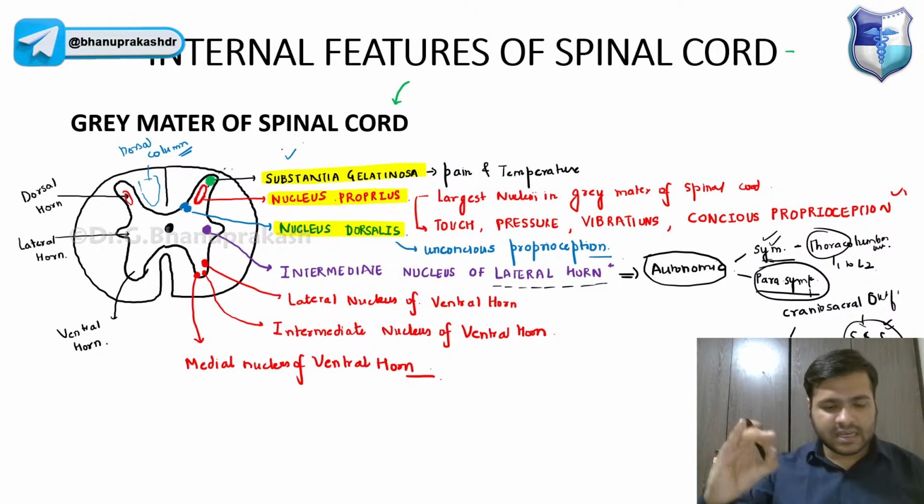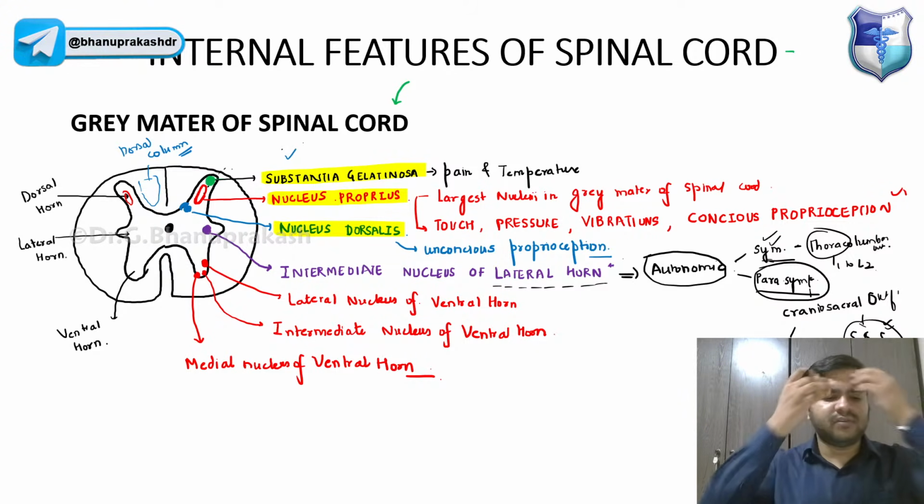So we have the lateral, intermediate, and the medial nucleus of the ventral horn that you can see over here.